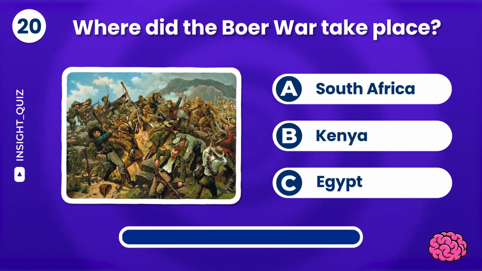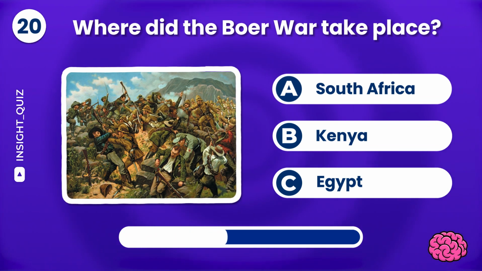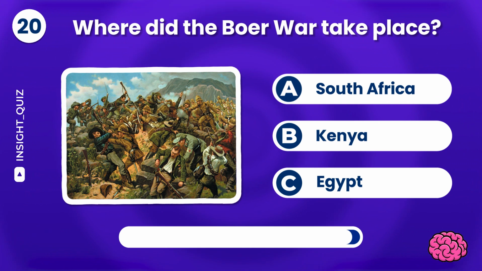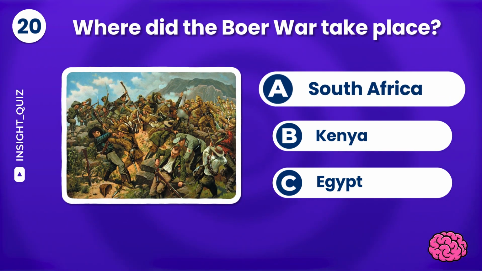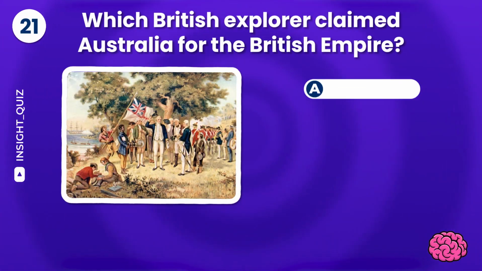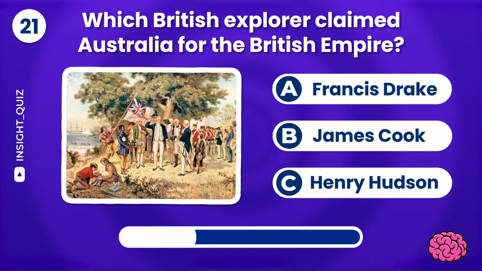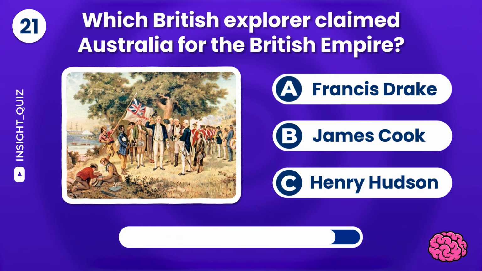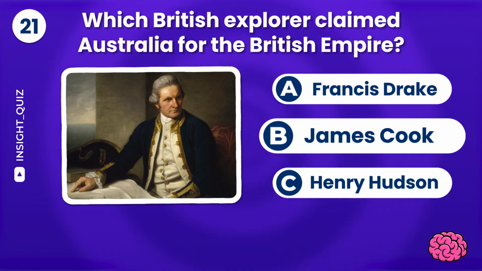Question 20. Where did the Boer War take place? South Africa, Kenya, or Egypt? That war took place in South Africa. Which British explorer claimed Australia for the British Empire? Francis Drake, James Cook, or Henry Hudson? James Cook.